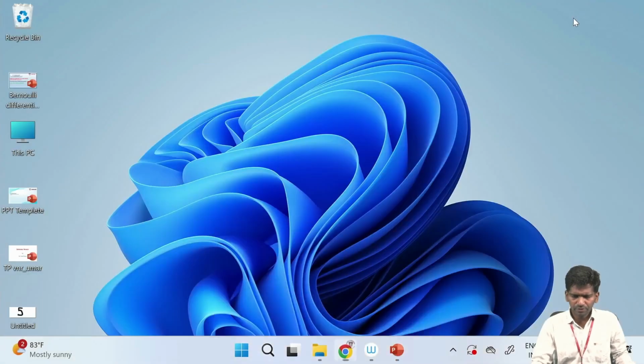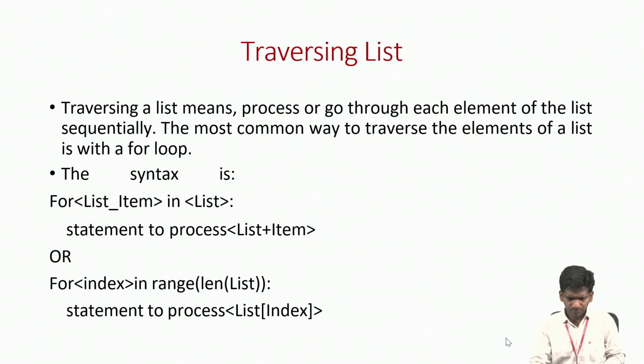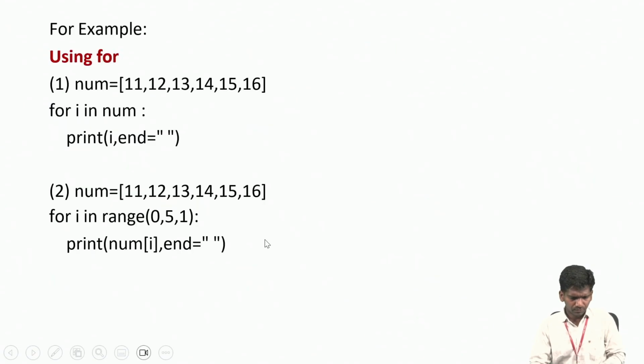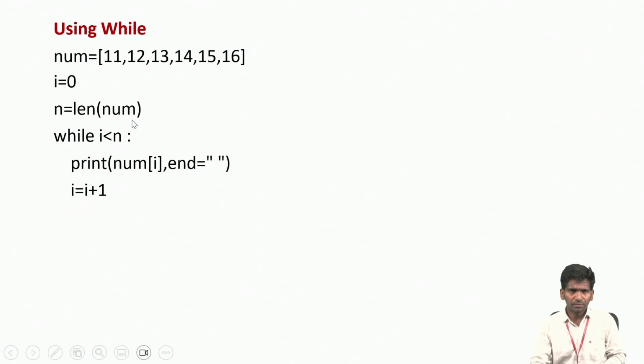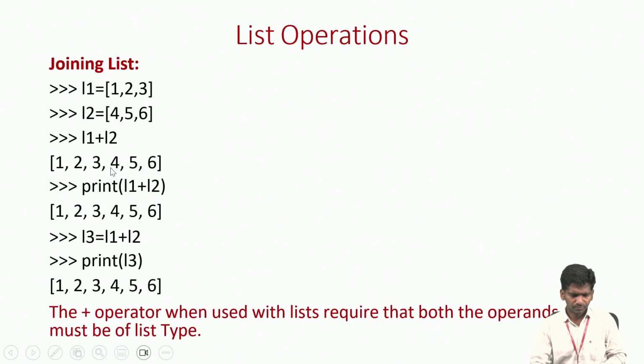Now let us see one more data type. So let us recall what we have seen. We are using for loop and in. Lists can be used with while and for loops also. Lists are mutable. So we can add two lists also. These operations also can be performed.